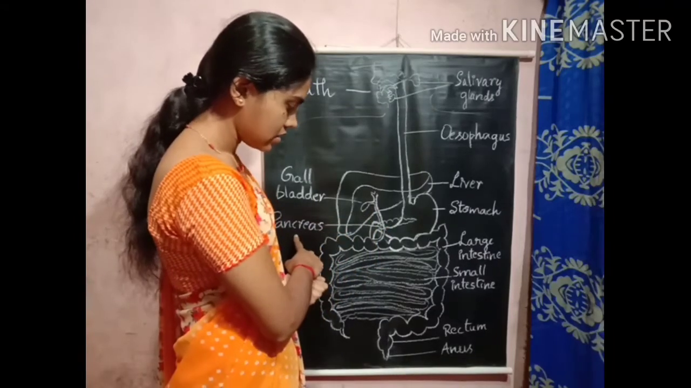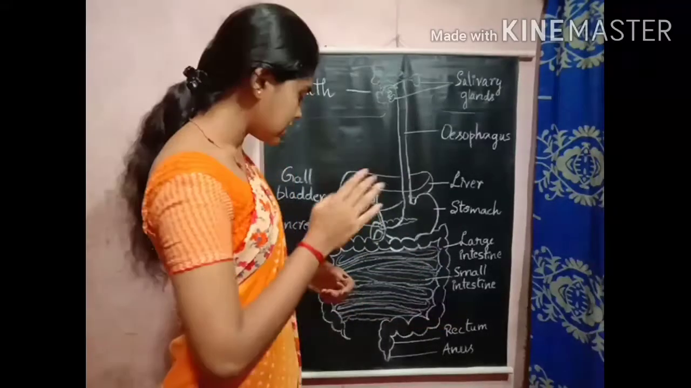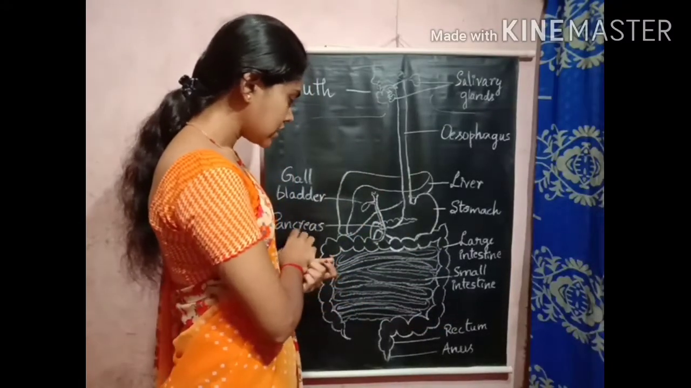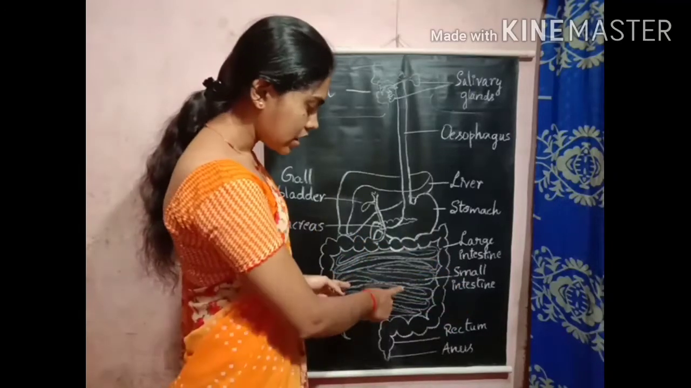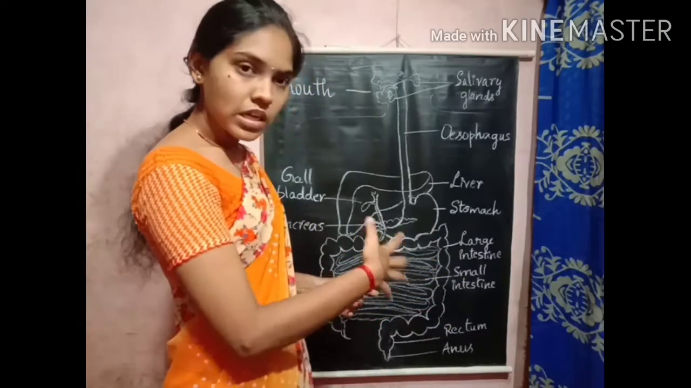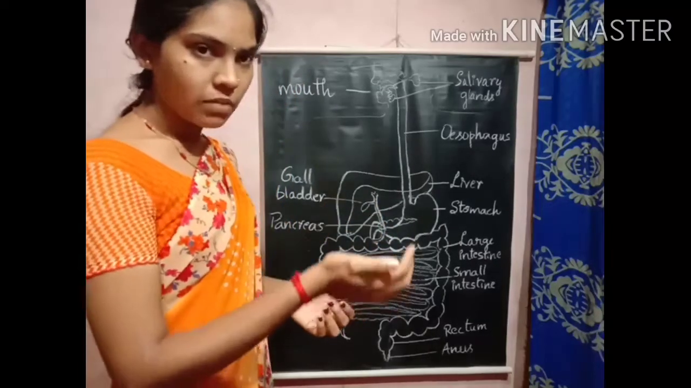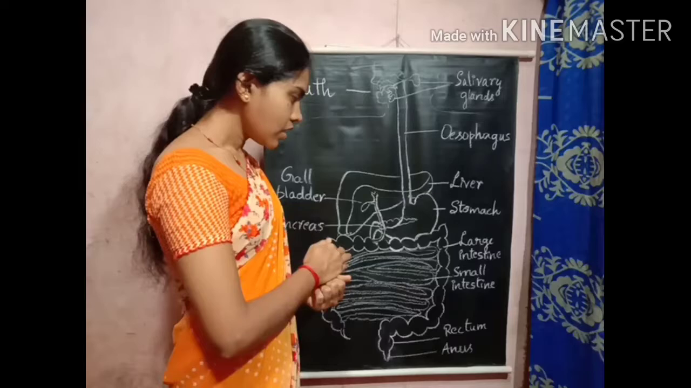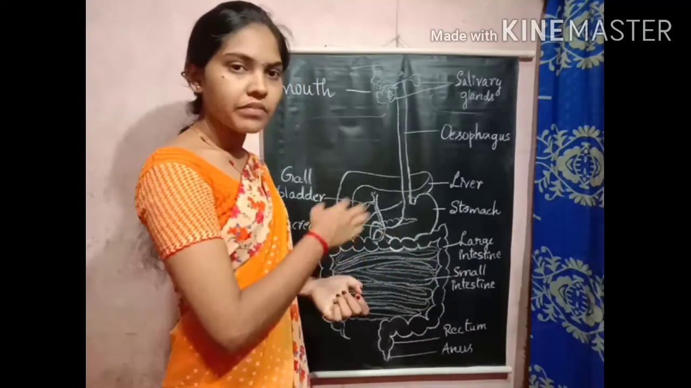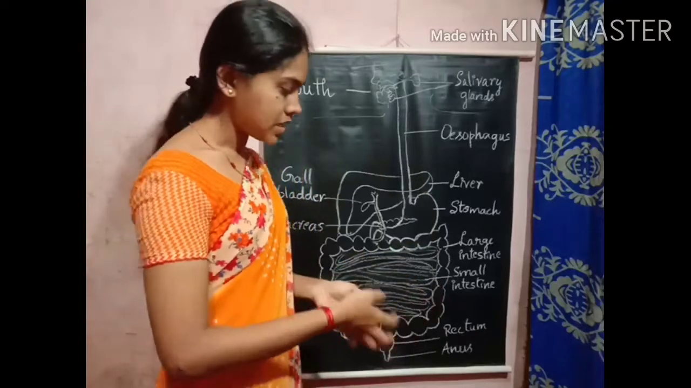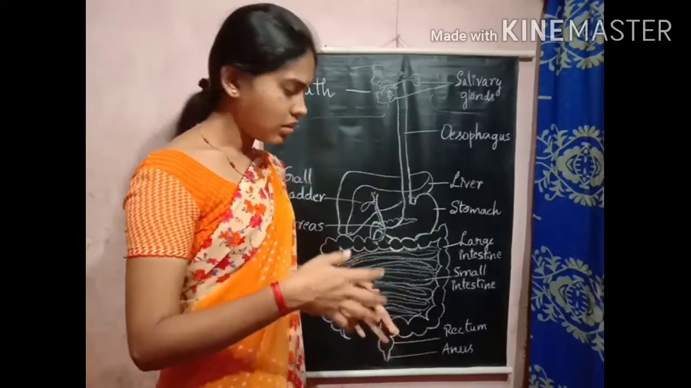secreted by the pancreas. So the bile juice will convert the fat into simpler substances, and the pancreatic juice will convert the protein into simpler substances. Also, the small intestine secretes digestive juices. They also convert the fat and the protein into simpler substances. The pancreatic juice will convert the starch into simpler substances. So the food will be digested further.